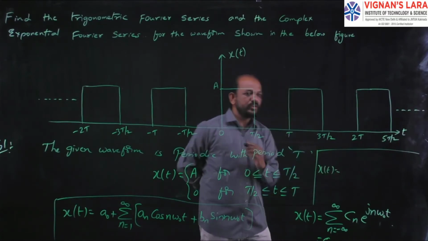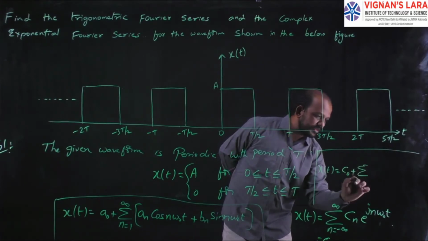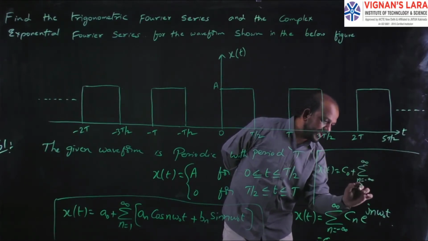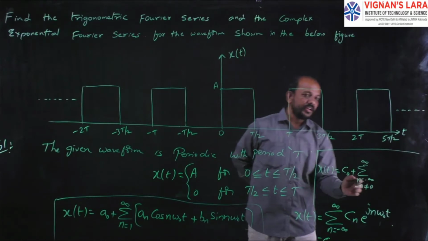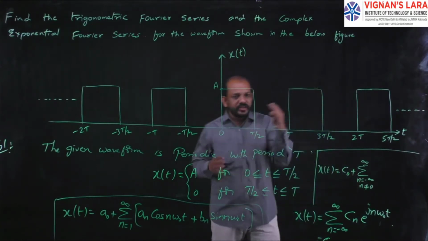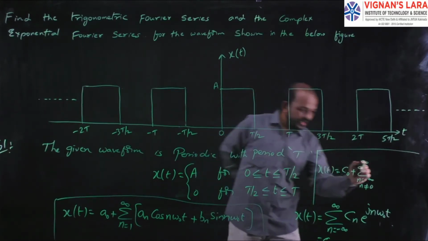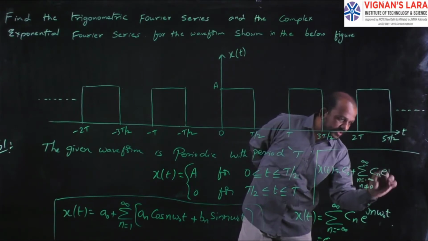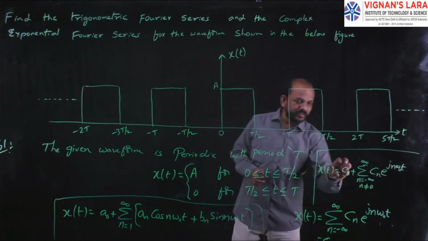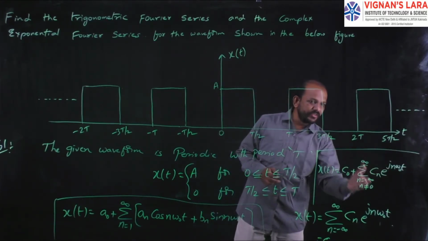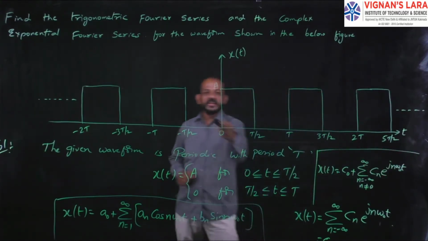x of t equal to c naught plus summation n equal to minus infinity to infinity, where n not equal to 0, because the 0 case is outside. I did it separately. So n not equal to 0; we don't consider the value of n equal to 0 in this summation, of cn e power j n omega naught t. So we can write like this, and I can find the value of c naught. I can find the value of this expression, and I join these two, and I will get the complex exponential Fourier series of the given waveform.